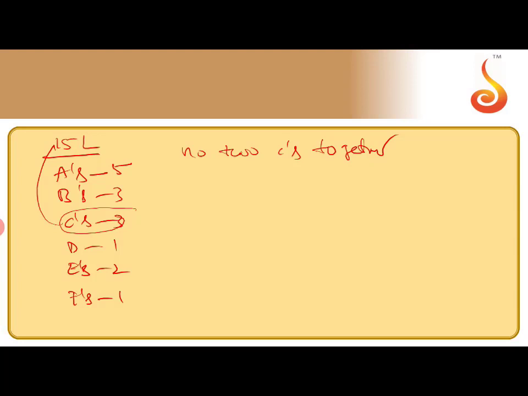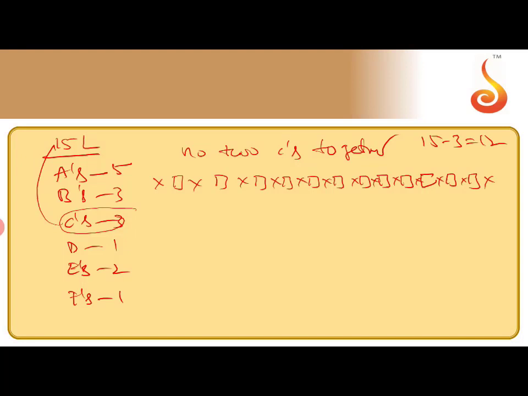But we can accommodate the 3 C's in the 13 positions. Why? Count 1, 2, 3, 4, 5, 6, 7, 8, 9, 10, 11, 12. So 15 minus 3 C's gives 12 letters. Between them, how many gaps are there? You can keep the C's in the gaps, so there are 13 gaps.